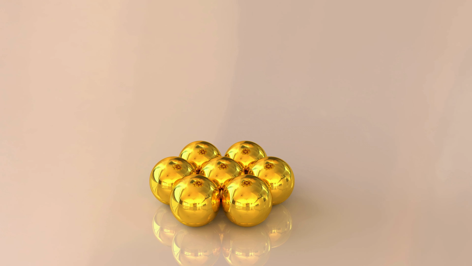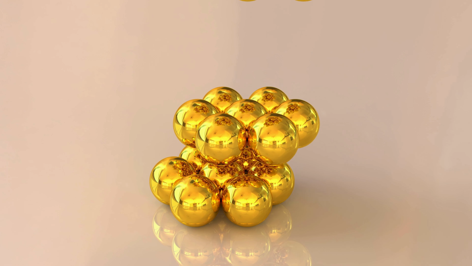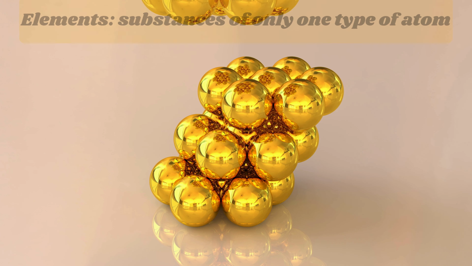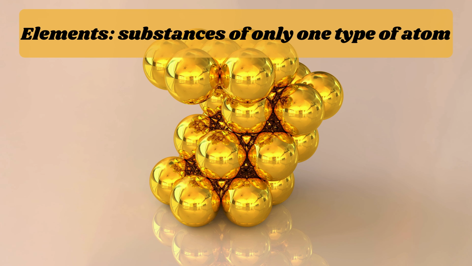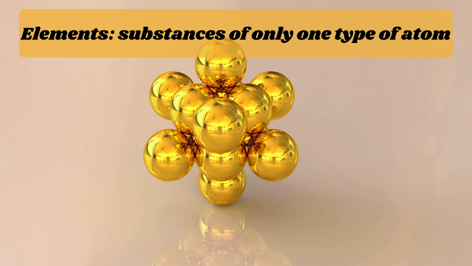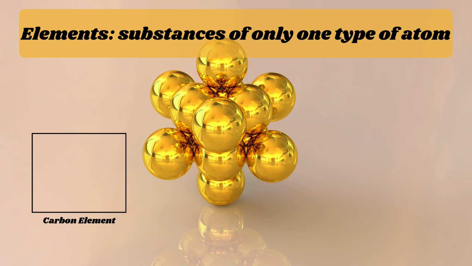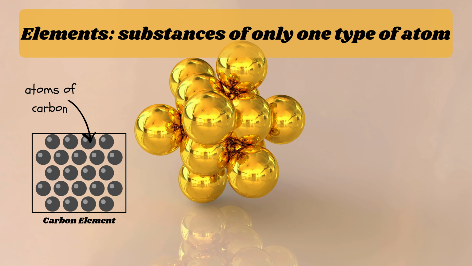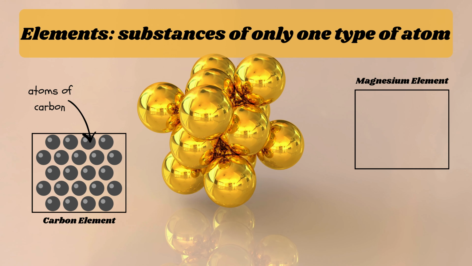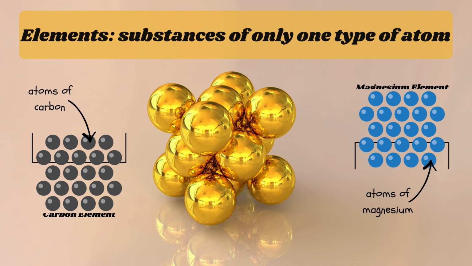From a previous video, you would have learned that atoms are the smallest particles of matter. Elements, however, are substances made up of only one type of atom. For example, an element of carbon consists only of carbon atoms. An element of magnesium consists only of magnesium atoms.